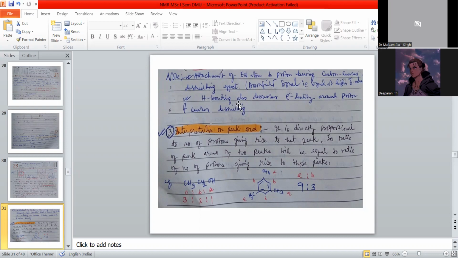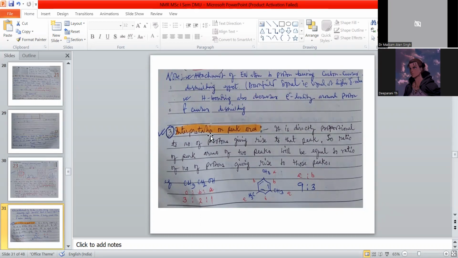Another case is hydrogen bonding, which also decreases electron density around the proton and causes deshielding. There are two cases: if hydrogen bonding takes place, deshielding occurs, and if an electronegative atom is present, deshielding also occurs. This is important; you have to remember it.